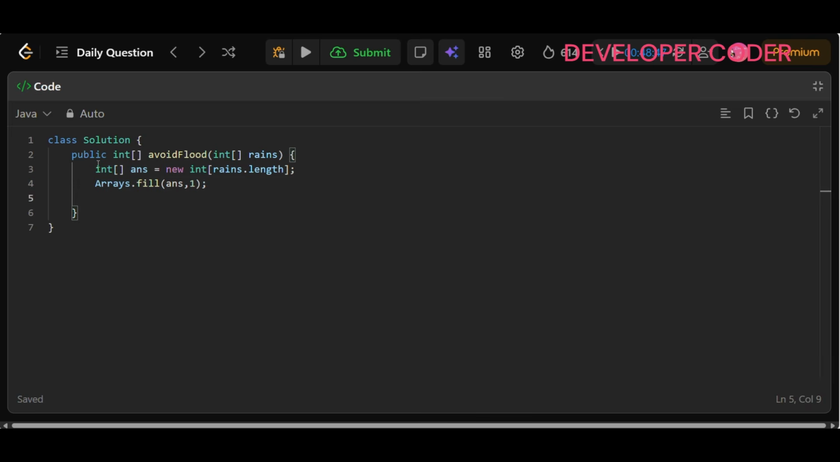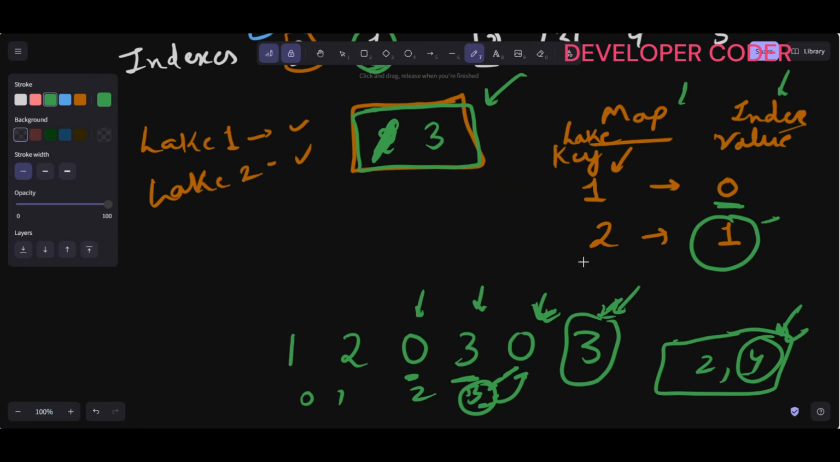And after that, let's create one tree set to store the indices of dry days in sorted order. So tree set will take care of this part. In the tree set we are adding integers. Let's name it set, and here new TreeSet. This is done. Now after that we have to create a map to track the last day each lake received water, right? So last day we have to keep.